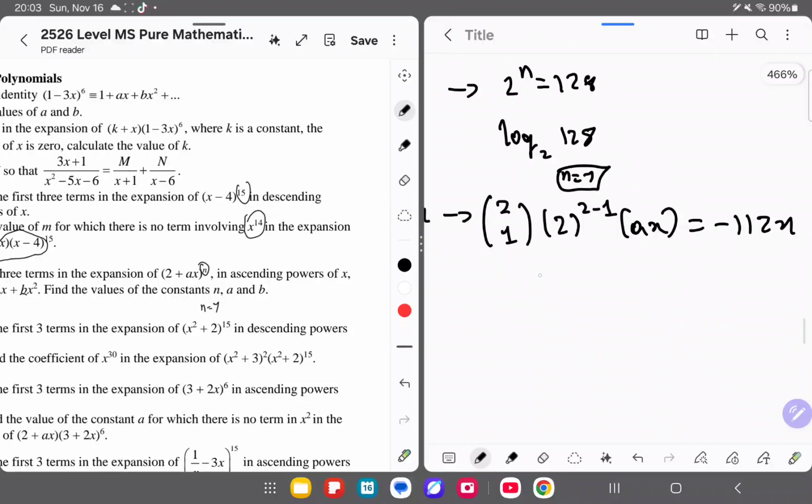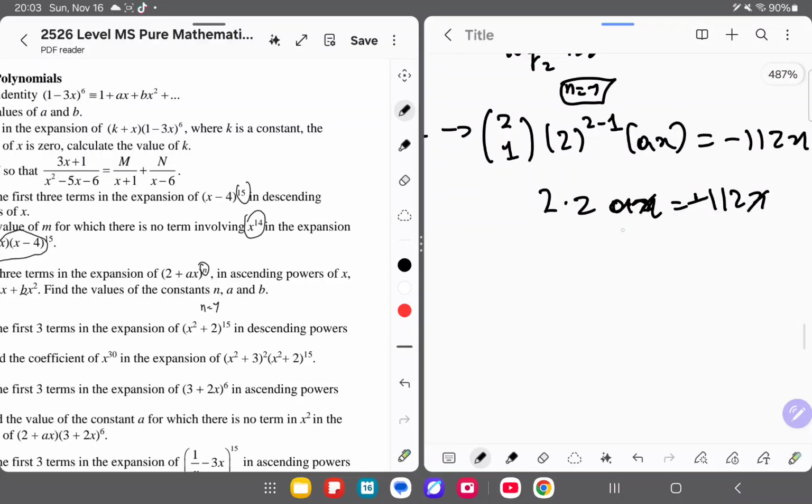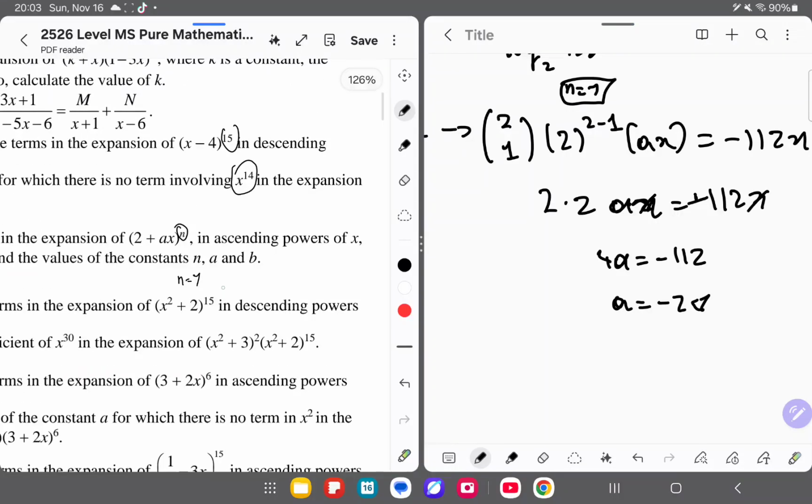So here we simplify it, we get 2 multiplied by 2 ax, equal to minus 112x. You don't really need to include the x. You just do simple division. Minus 112 over 4, you get minus 28. So now we have a. So a is equal to minus 28.